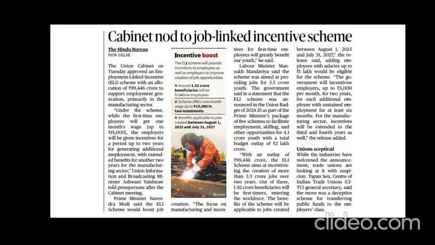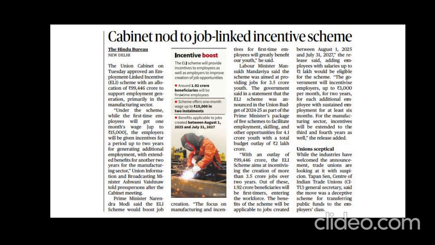So now the government wants to come up with employment linked incentives to boost employment opportunities in the manufacturing sector. So, what are the main points in this article? This scheme focuses on the manufacturing sector, and they will give incentives up to 4 years of extended employment. The aim of the government is to generate over 3.5 crore jobs.